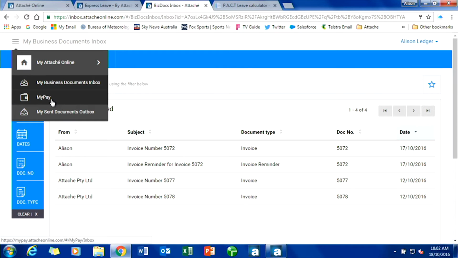I'll log into Mypay. Because we use Biz Docs, which I'm going to talk about again in a moment, so the organisation Big Sky, they use our payroll system, plus they use the account system, and they use all our online services. So instead of having multiple areas to go for Mypay and for my Biz Docs, we keep it all in the one, which makes a lot more sense.